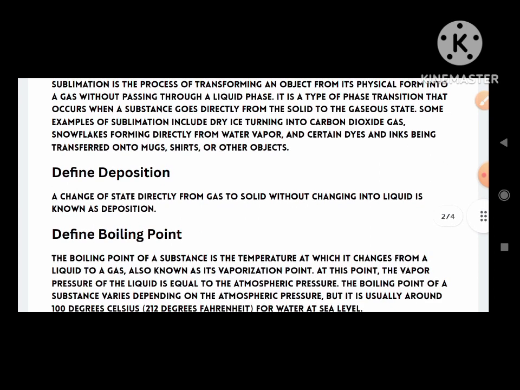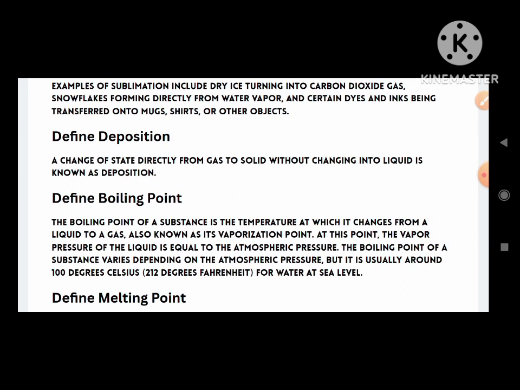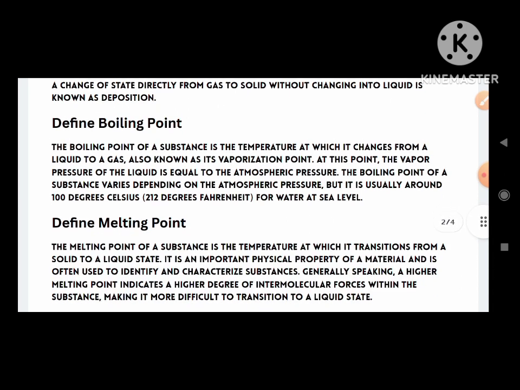Some of the examples of sublimation include dry ice turning into carbon dioxide gas, snowflakes forming directly from the water vapor, and certain dyes and inks being transferred onto mugs, shirts, and other objects. Define deposition. A change of state directly from gas to solid without changing into liquid is known as deposition.